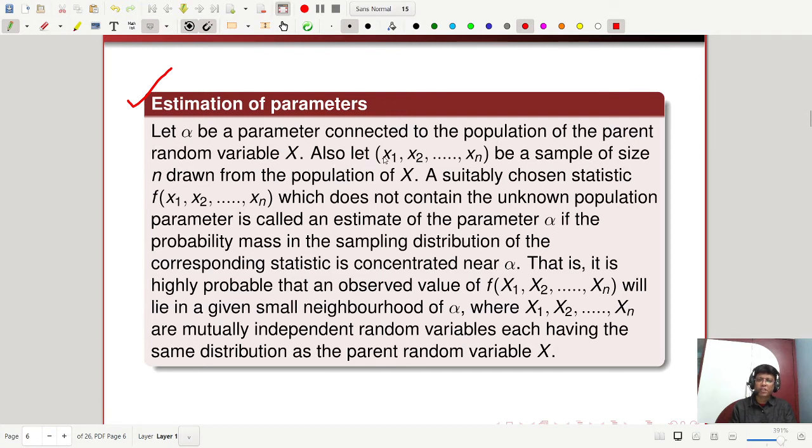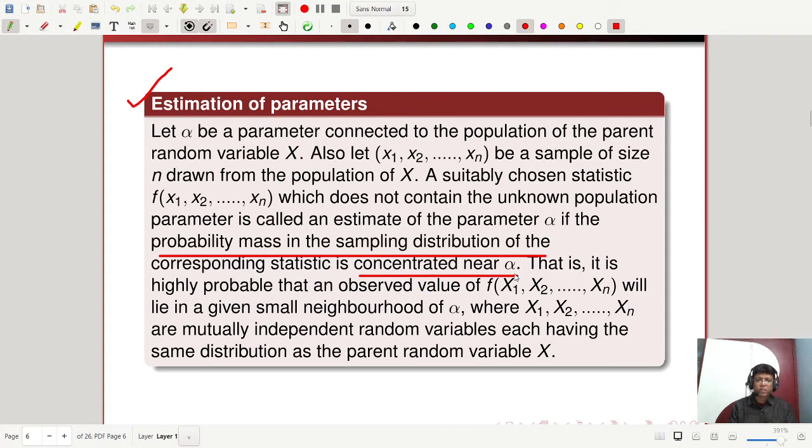Let alpha be a parameter connected to the population of the parent random variable X. Also let x1, x2, xn be a sample of size n drawn from the population of X. A suitably chosen statistic f of x1, x2, xn which doesn't contain the unknown population parameter is called an estimate of the parameter alpha if the probability mass in the sampling distribution of the corresponding statistic is concentrated near alpha.